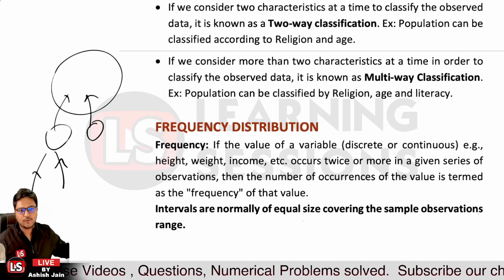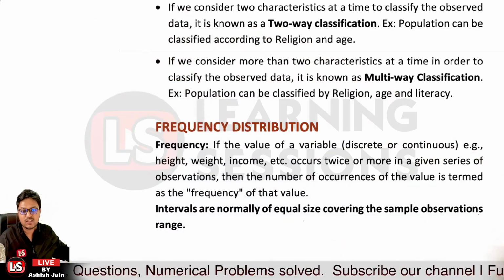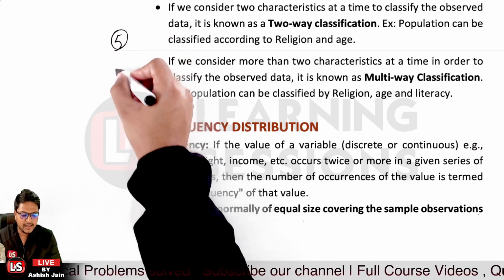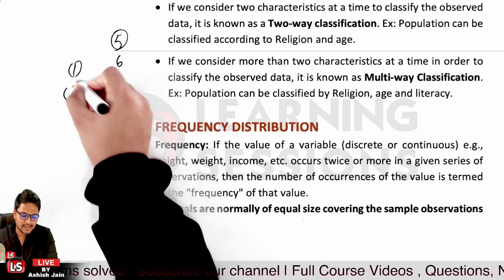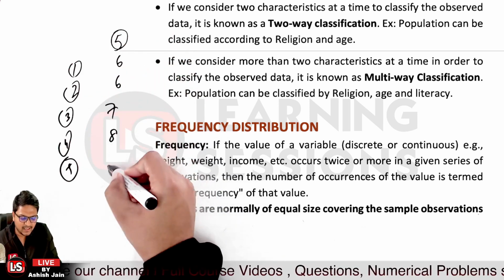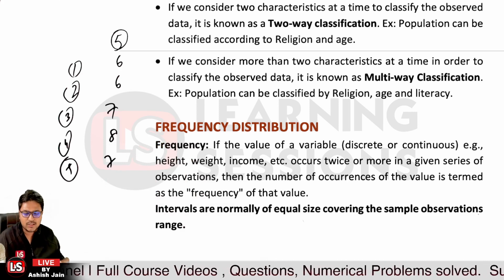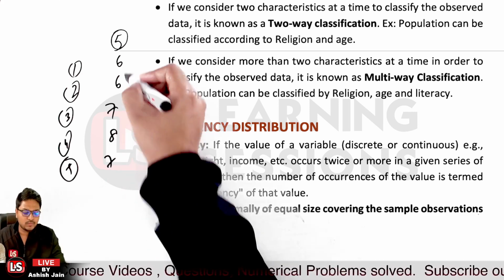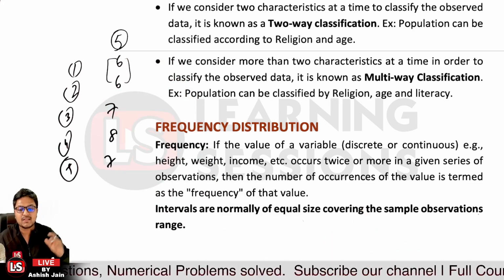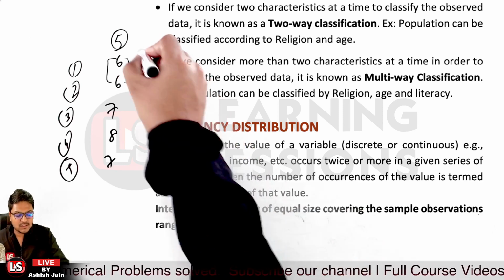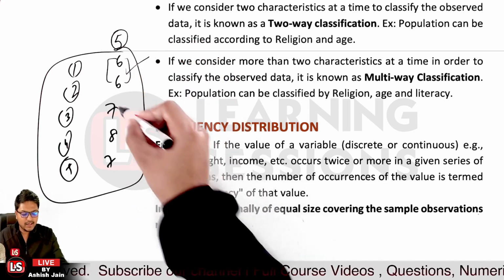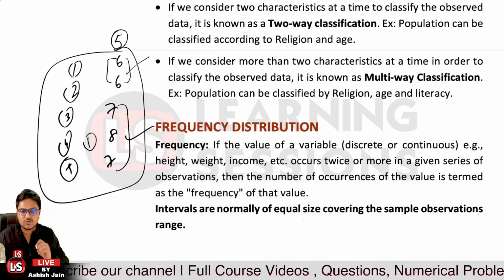First of all, it's related to frequency. What is frequency? Let's take the case that we have 5 students, and the ages are 6, 6, 7, 8, and 7. Now what is the frequency of age 6? It's 2, because it occurs 2 times in the observed data. The frequency related to 6 is 2, related to 7 it is 2 again, and for 8 it is 1.